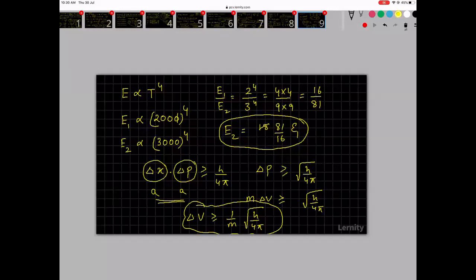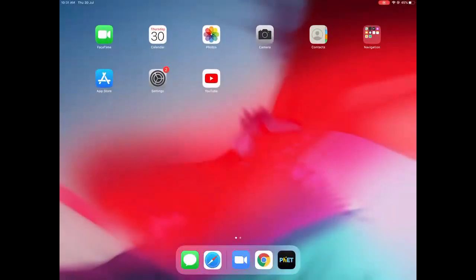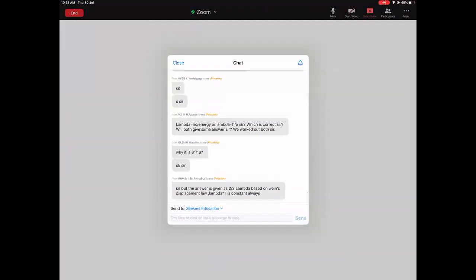Whatever format they have given, now I can find it out. Delta x into delta p is greater than or equal to h by 4 pi. Because they are equal, I can say a square. So a square is greater than or equal to h by 4 pi. So from there I can say delta v is equal to 1 by m root over of h by 4 pi. If they want me to calculate, we will calculate it. If they just want us to give a formula, we will give the formula. Yeah, I hope that is clear. So it may be given that the answer is wrong.